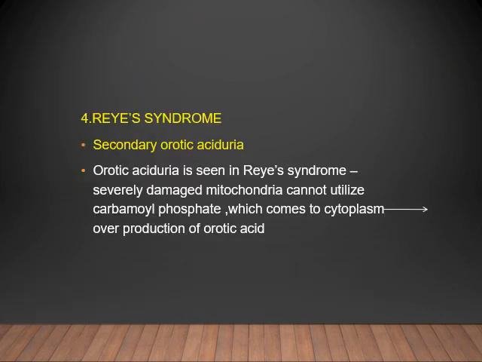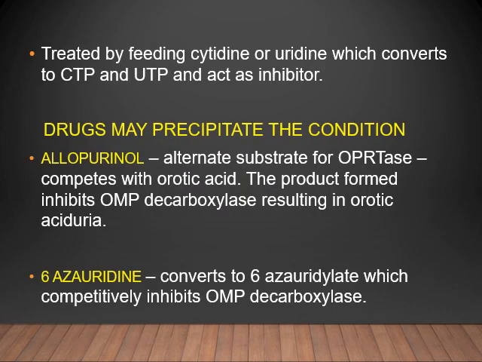And the fourth type is Reye's syndrome. It is a secondary orotic aciduria which may be due to the inability of severely damaged mitochondria to utilize CPS in the formation of urea, which then may be diverted for the cytoplasmic overproduction of orotic acid. That is Reye's. Allopurinol is an alternate substrate for OPRTase, which competes with orotic acid.